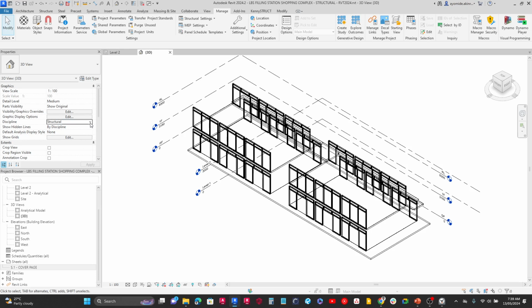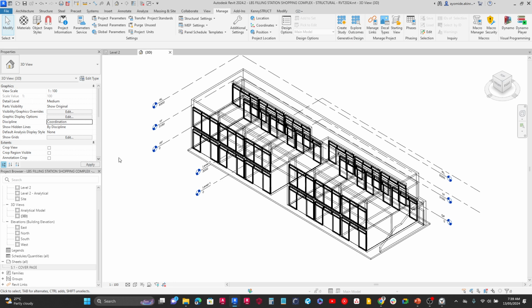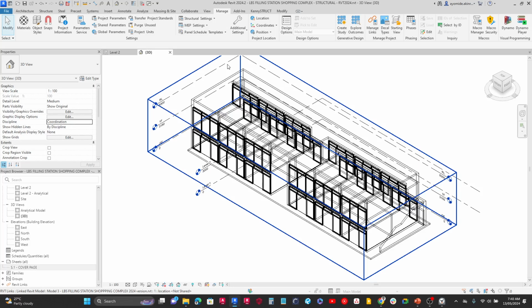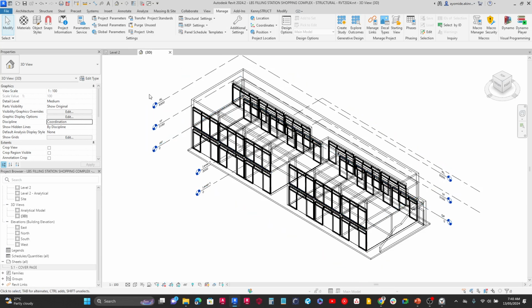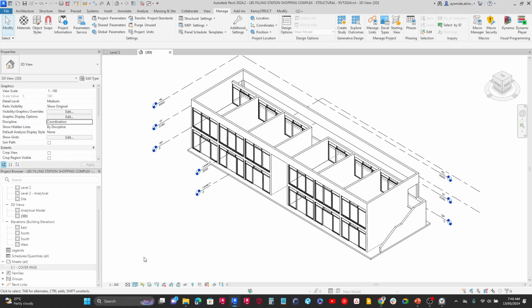So if I change this into coordination and then I click on apply, now I can see more of those features, but we still have an issue. We have everything being in wireframe view, so see-through. If I wanted to change that as well, all I need to do is come to the bottom of my screen, and you're going to see an option called visual style. I'm going to click here and change the visual style to hidden line. So now that we have it on hidden line, I can see more details.